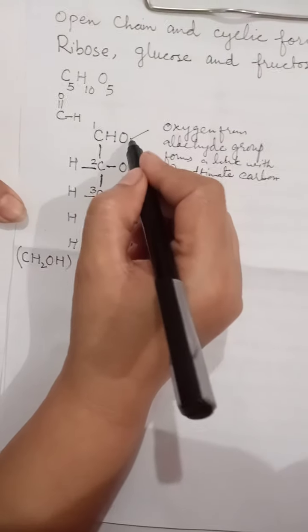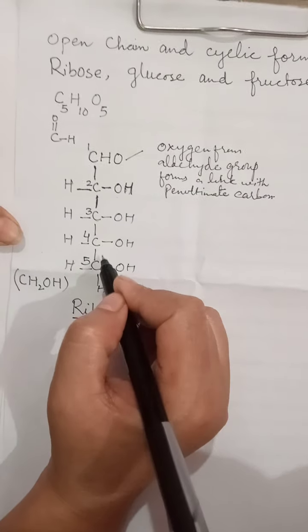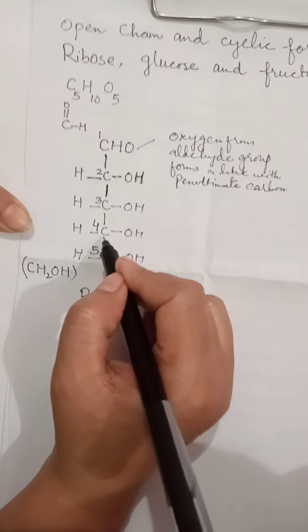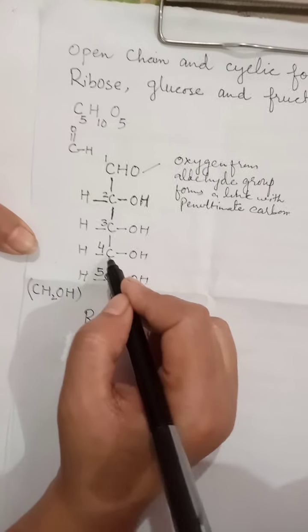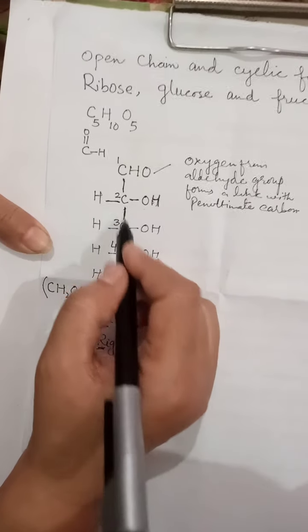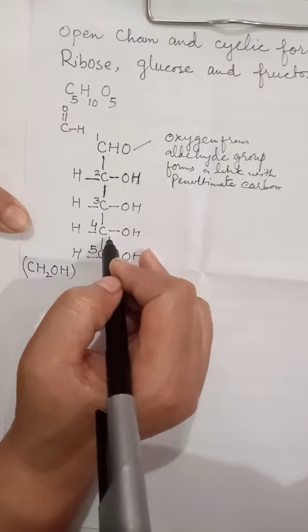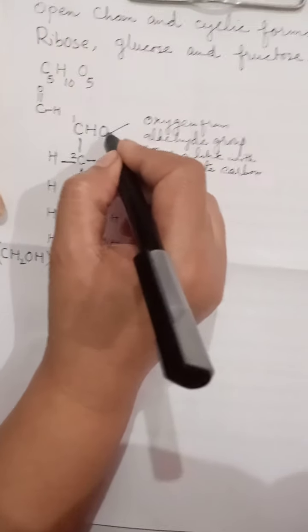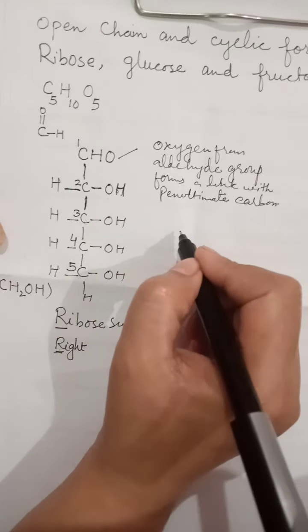Now the oxygen from the aldehyde group will form a link with the penultimate carbon. The penultimate carbon is an asymmetric carbon which is farthest from the functional group. 2 and 3 are also asymmetric carbon atoms, but they cannot be called penultimate carbons. So this oxygen will make a link with this one.